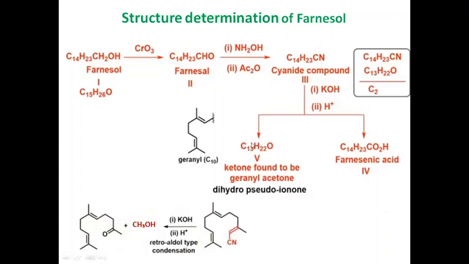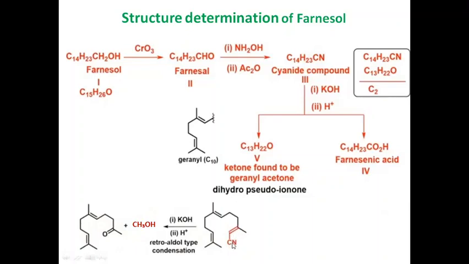Scientists knew about this structure, geranyl acetone. It was determined even before the structure of farnesol, and you can see the structure of geranyl acetone, which gives important information about structure 3. That means structure 3 contains a nitrile group, which is an alpha beta unsaturated nitrile group.